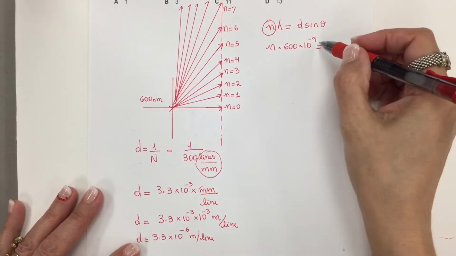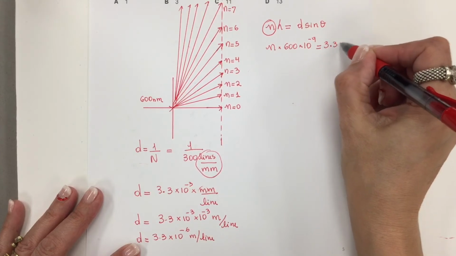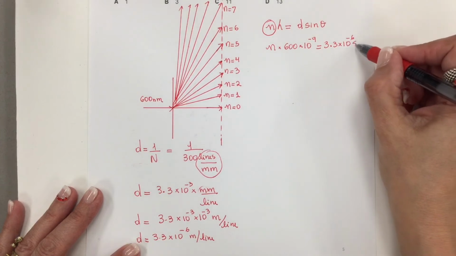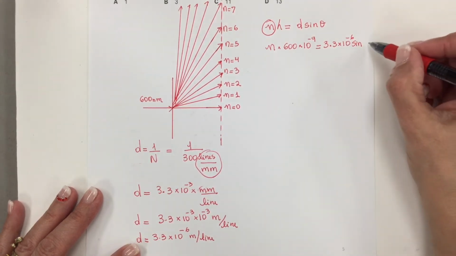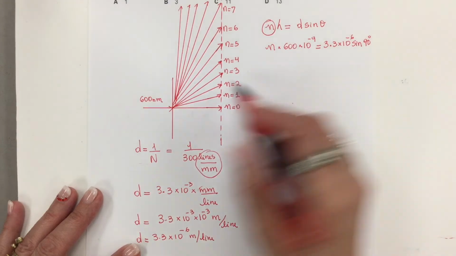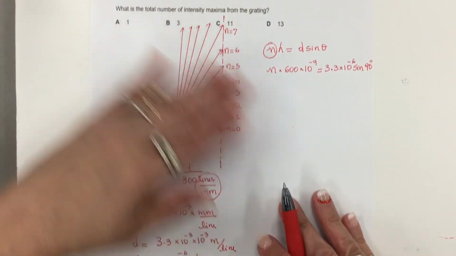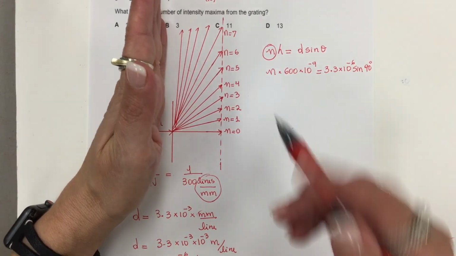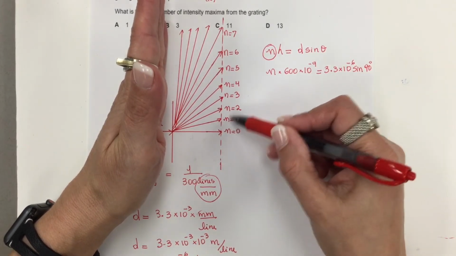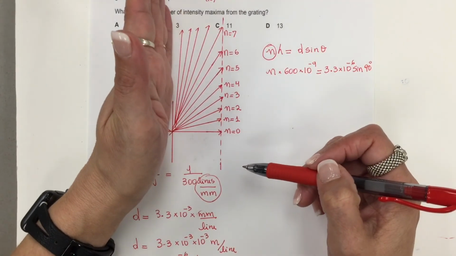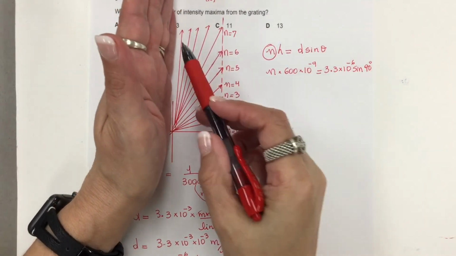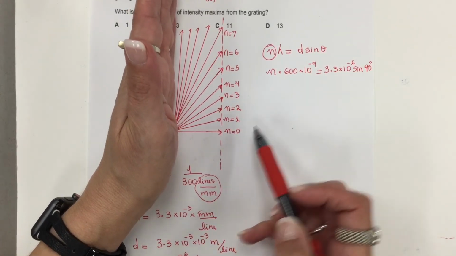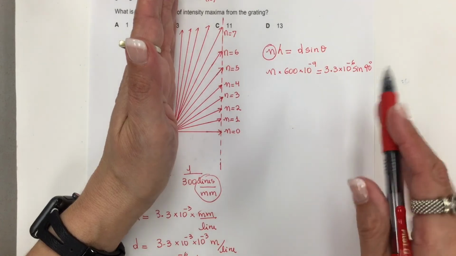Now, sine of 90 degrees, or almost 90 degrees, because I want the maximum intensity maxima. Intensity maxima is the n, so I want the maximum. So the angle the last one makes with the zero order is almost 90 degrees, so I'm going to assume 90.